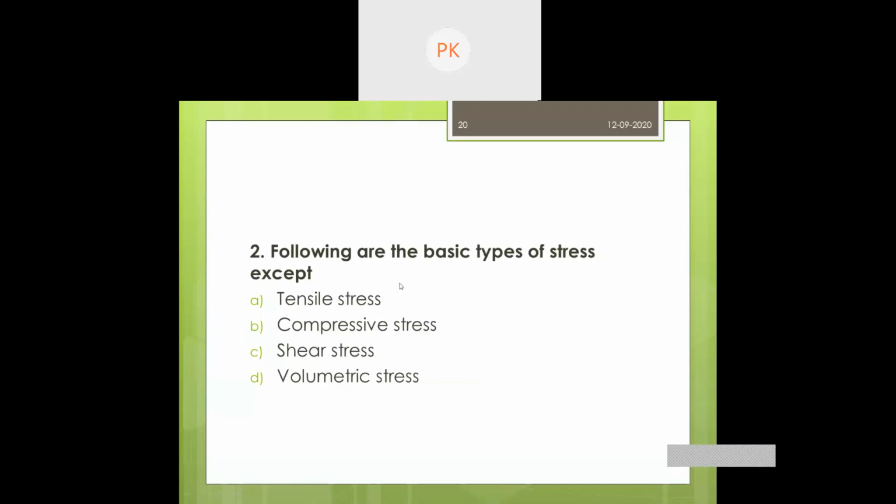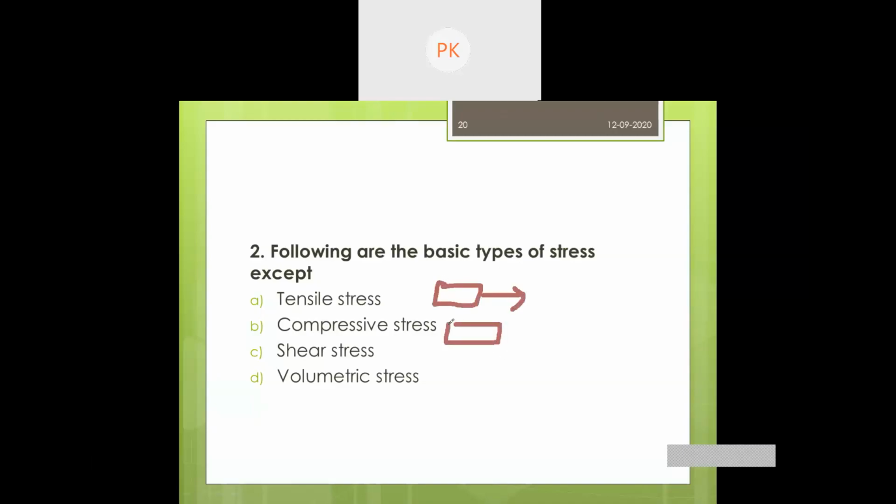See, I shall explain this. You can observe that when we have a tensile force, we will experience tensile stress.